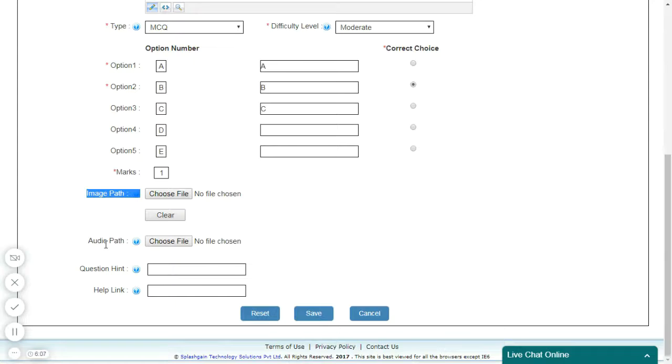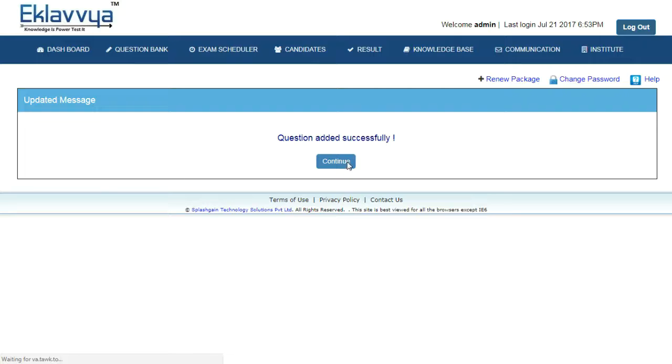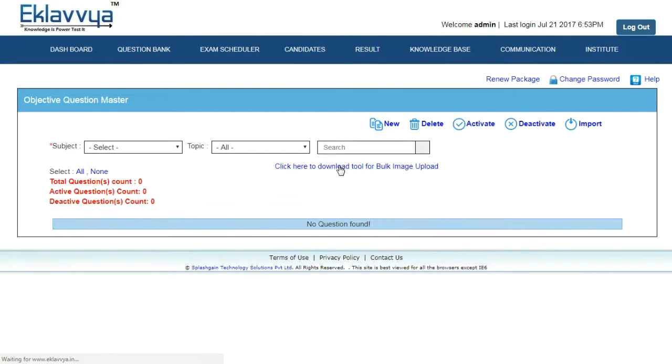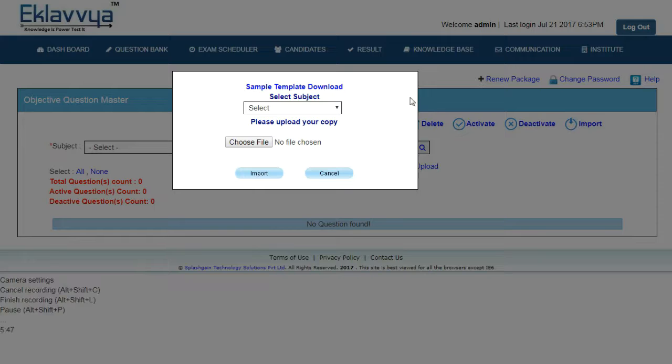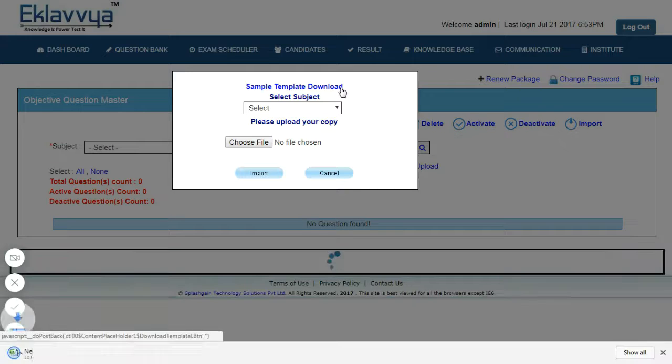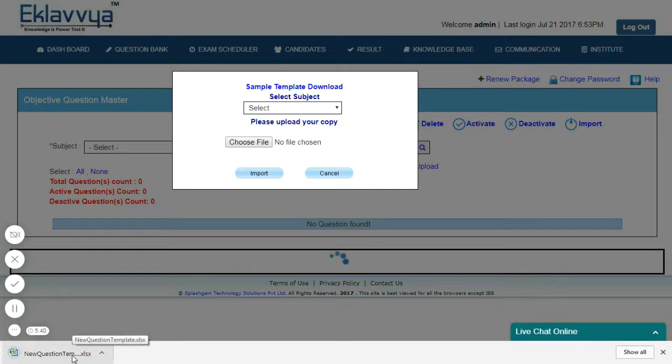Image. If the question includes any image, then it can be uploaded here. Sound. If the question has any sound file to be played, then it can be uploaded here. After clicking on the Save button, your objective question would be saved in the system. There is a facility to upload objective questions in bulk. You can click on the import link as shown.